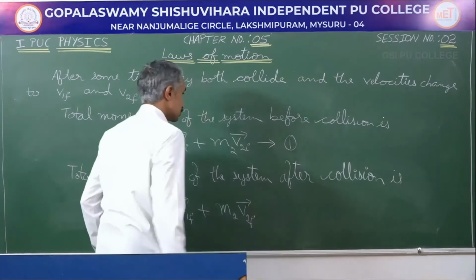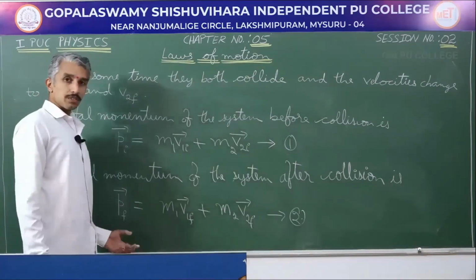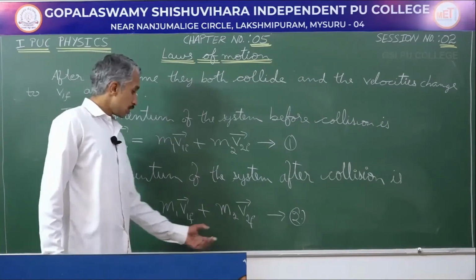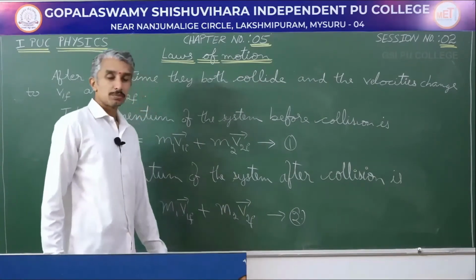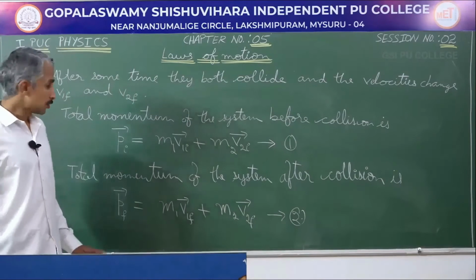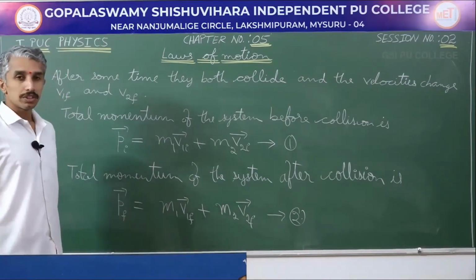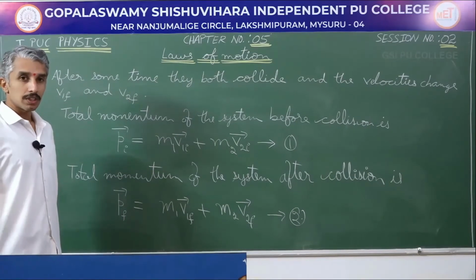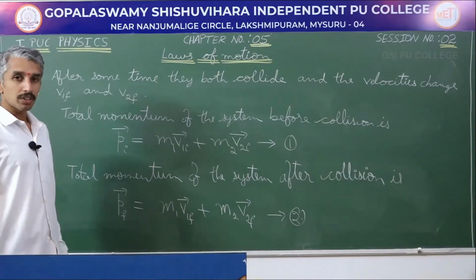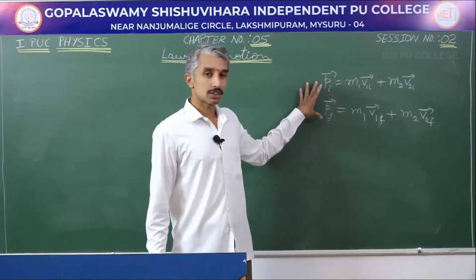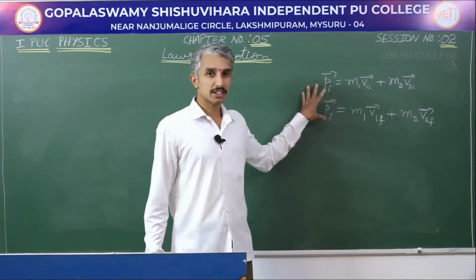So, this is going to be the final momentum, where the final momentum of object 1 plus the final momentum of object 2. Today we have to prove finally that the final momentum is going to be equal to the initial momentum. Therefore, I can say that the total momentum of a system of interacting particles is conserved, or is a constant. For future reference, I have noted down the equations again here, you need not write it again.